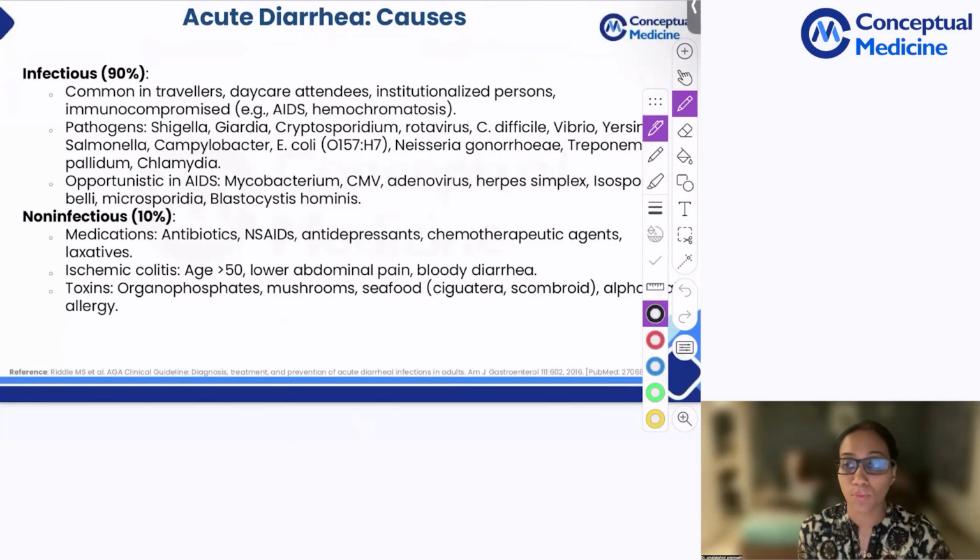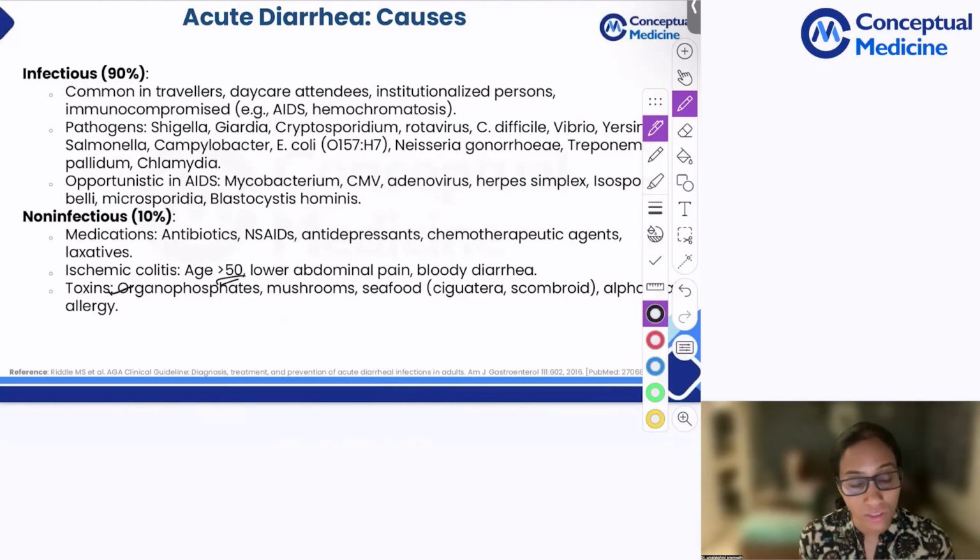Now, acute diarrhea. The most common cause for acute diarrhea is infections. Infections of various causes. Non-infectious pathology is usually because of drug-induced medication, because of any food intolerances or ischemic colitis, especially if the patient is above 50 years, complaining of severe lower abdominal pain and associated bloody diarrhea, or even toxins.